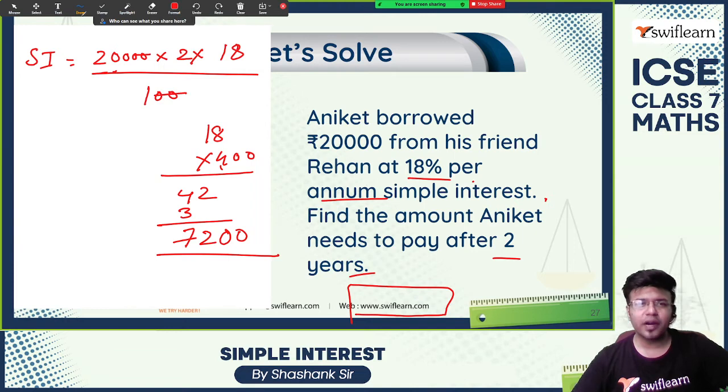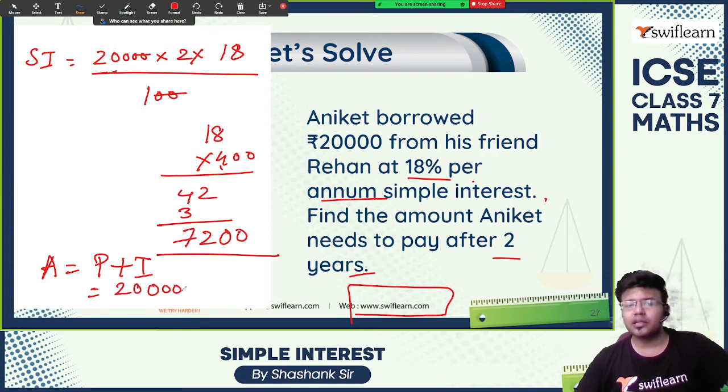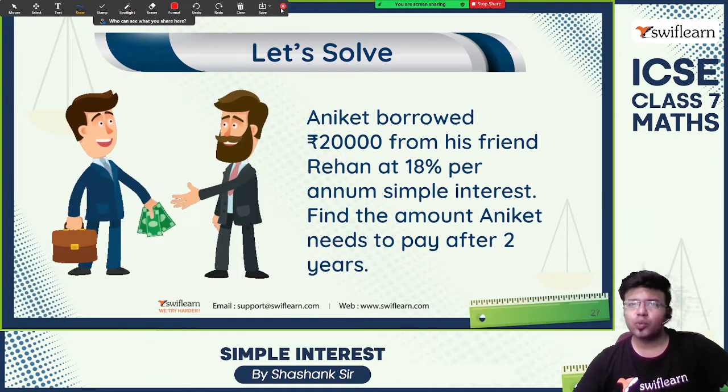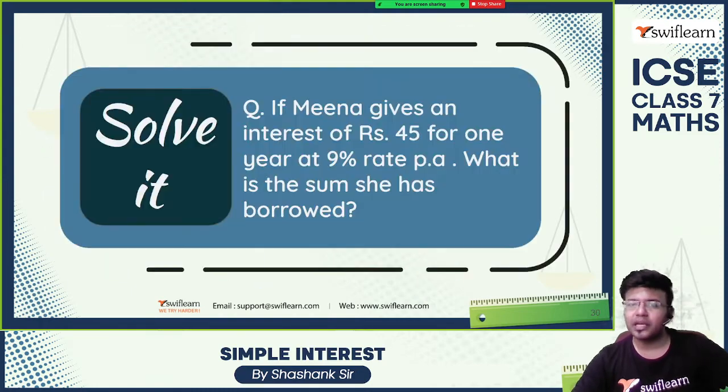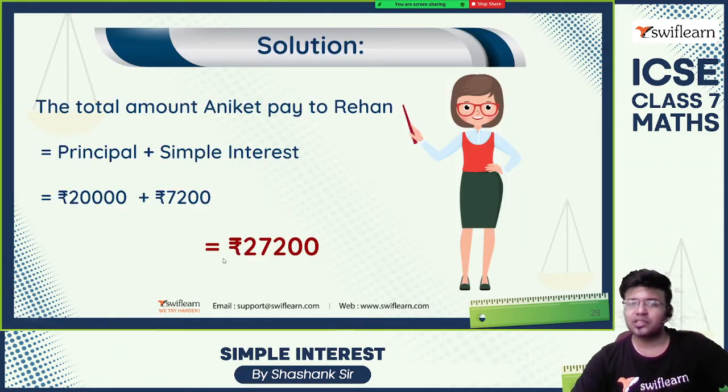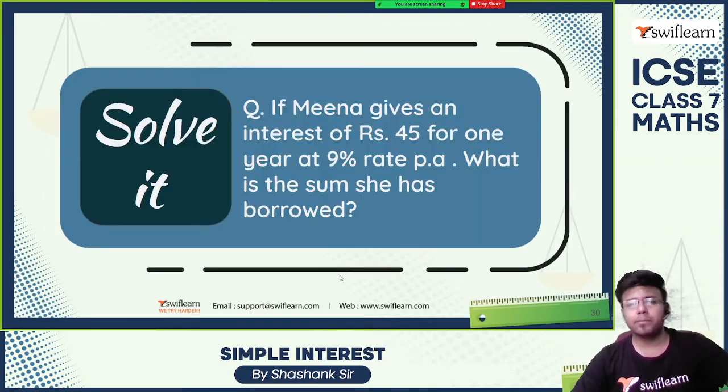Now we need to find the amount, which is equal to principal plus interest. Principal is 20,000, interest is 7,200. So the amount which needs to be paid is 27,200 rupees. Yes, this is the amount which needs to be paid.